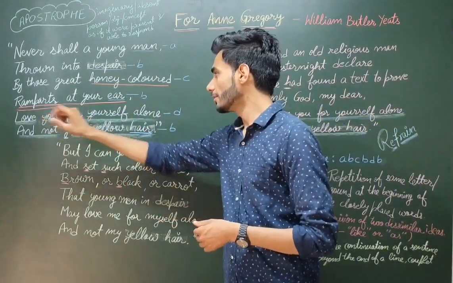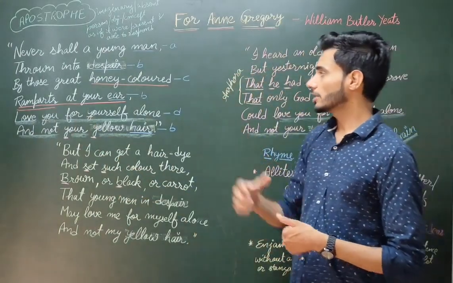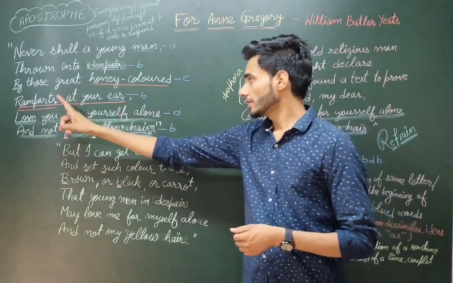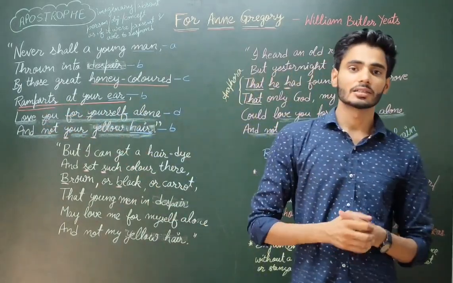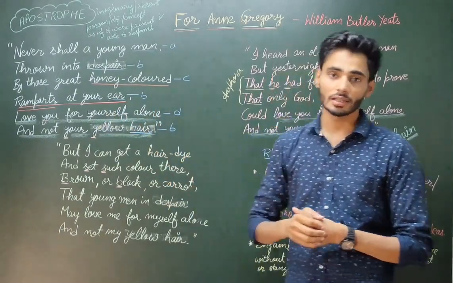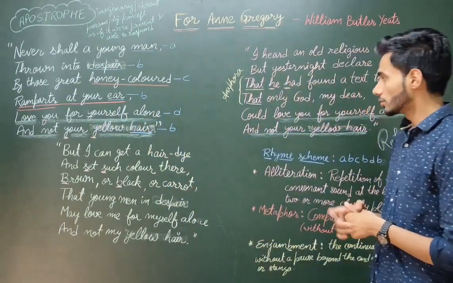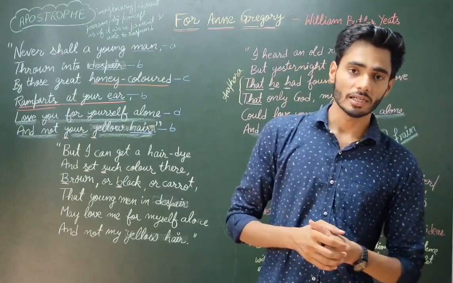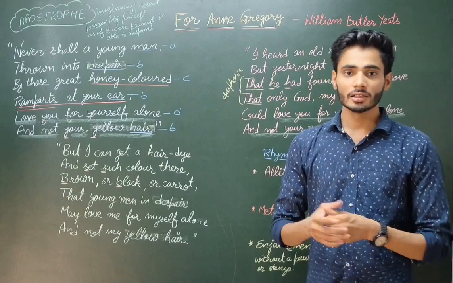In the next line, ramparts and again the hair of Anne Gregory have been compared. Like ramparts hide the fort, similarly the hair of Anne Gregory hides her ears.